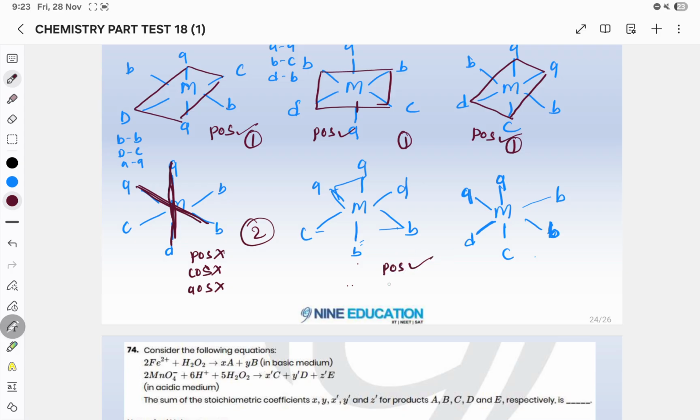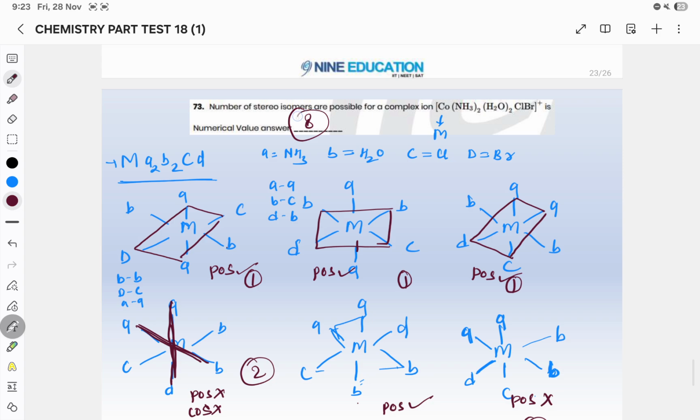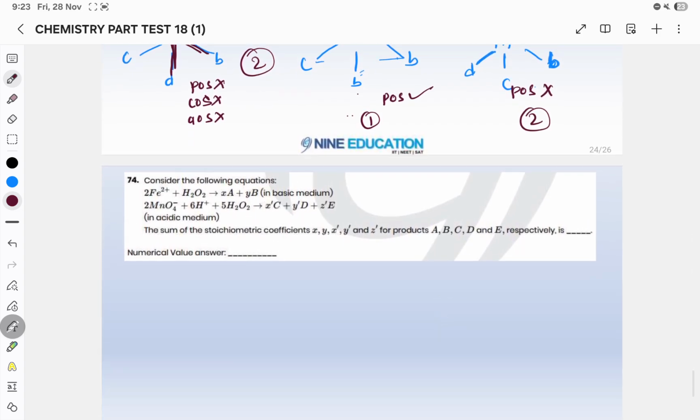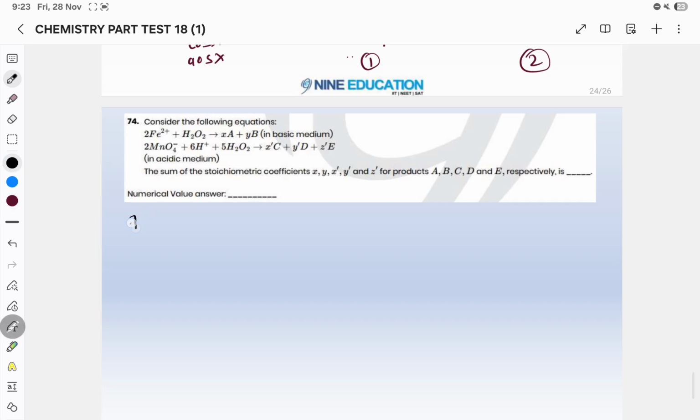Okay, so if POS is present, it will give you only one molecule, whereas this one is not optically active. In this POS is not present. So if POS is not present, it will have two molecules. So total you are having 8. I hope this one is clear to you all. Okay, now we will see the question number 74.